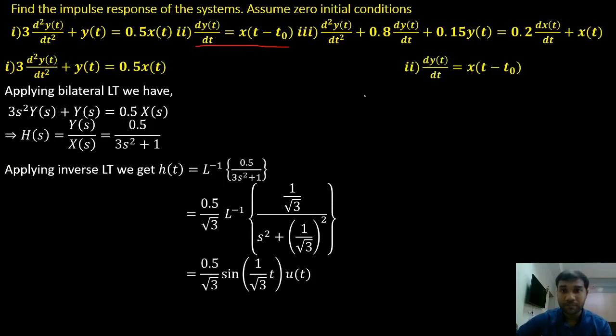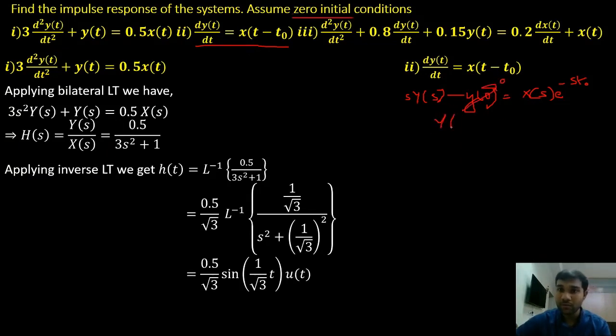We'll get s into Y of s minus y of 0 equals X of s into e power minus s t naught. This is time shifting, right? So the corresponding Laplace transform is X of s into e power minus s t naught. Since we have 0 initial conditions, this goes to 0.